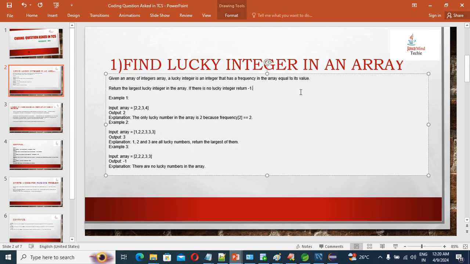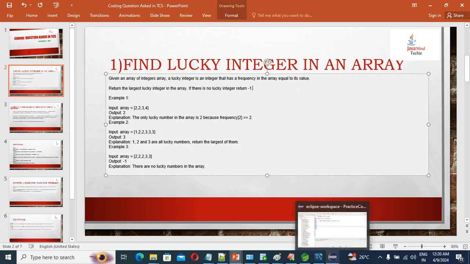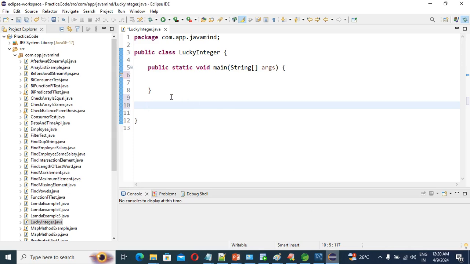So guys, in same way we need to write the code first, right? Then you will come to know how we are going to check our lucky integer. So now we move into this part. So guys, for that purpose we are going to take one method, right? So see, public static int, because we are going to return type as an int, right? We need to find the lucky number, so that's why we are going to take an int.